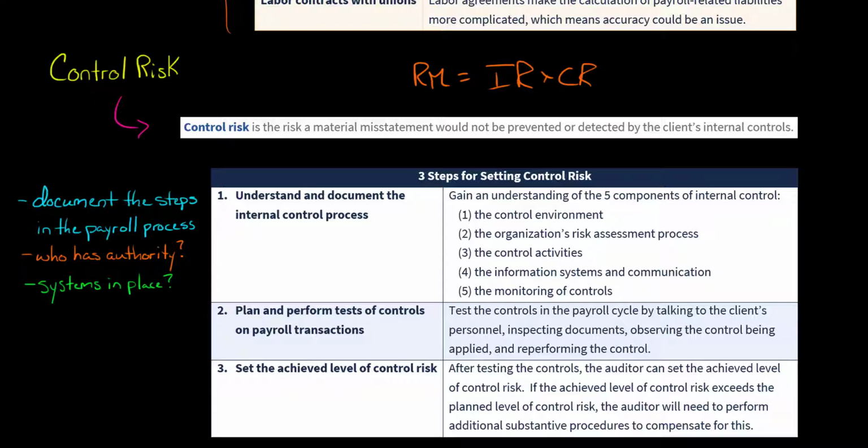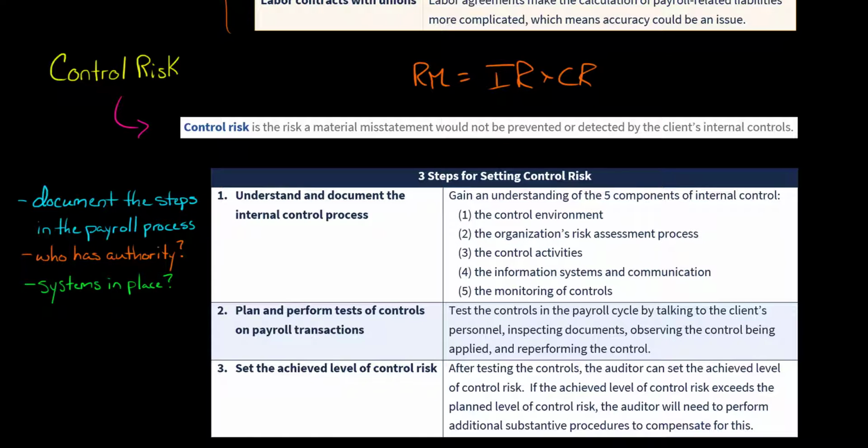Okay. Now, I'm going to talk about, in several future videos, specific internal controls the client should have and so forth, and how the auditor would go about testing the effectiveness of those internal controls. So right now, I just want to give you a basic overview of what the auditor would do in terms of setting control risk. So the first thing is understanding and documenting the internal control process. And we've got the 5 components of internal control here.